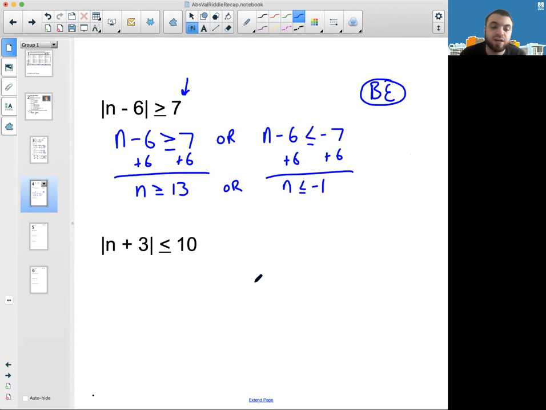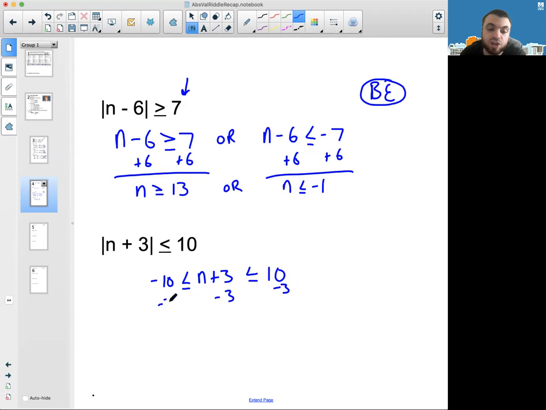Okay, last one we have here, n plus 3 absolute value less than or equal to 10. Okay, so the bars are alone, so we're good to break it down. So what numbers have an absolute value that's less than or equal to 10? 10 does, 9 does, 8, 7, 6, 5, 4, 3, 2, 1, 0. All of those numbers have absolute value that's less than or equal to 10. But -1 does, -2 does, all the way up to -10. So as long as n plus 3 is more than or equal to -10, and less than or equal to +10, you're going to be good to go.